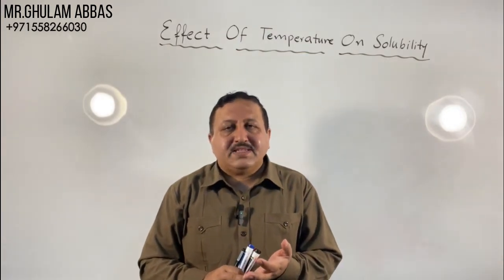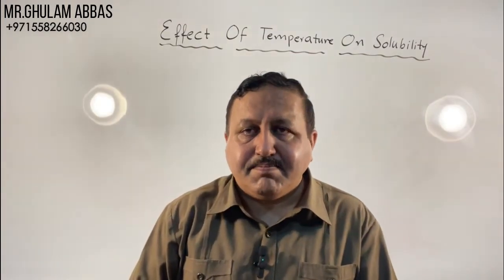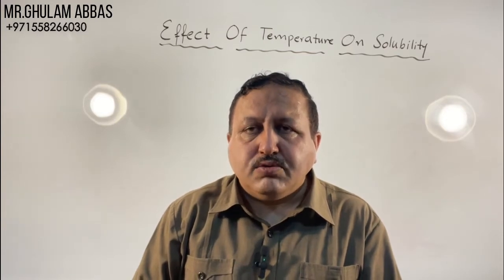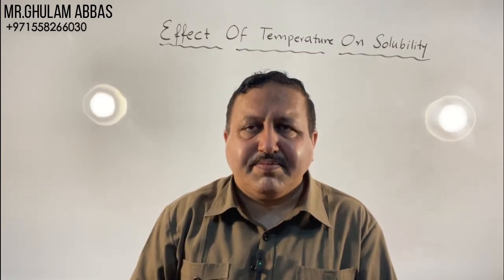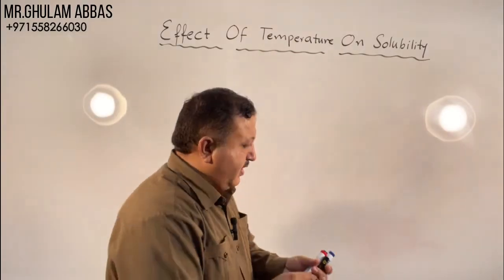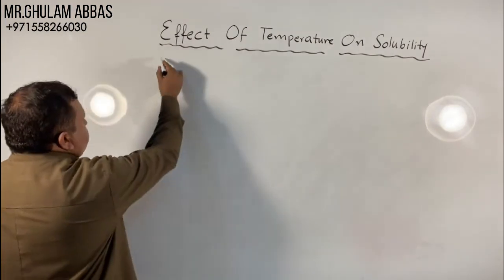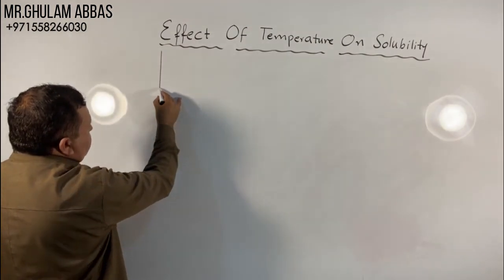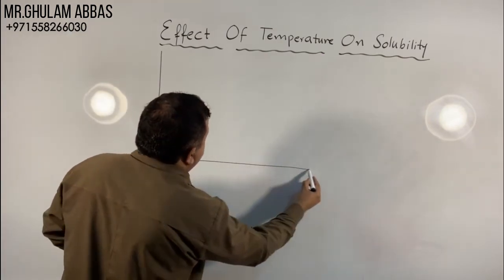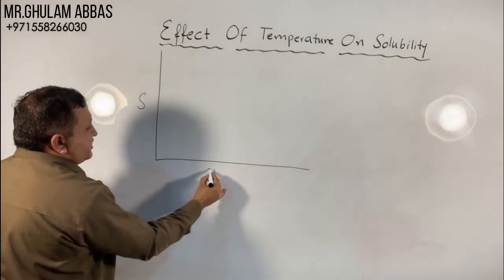But there are some substances whose solubility remains the same. There are some substances whose solubility decreases with increase in temperature. For example, if we plot a graph between solubility and temperature, this is the solubility, this is the temperature.